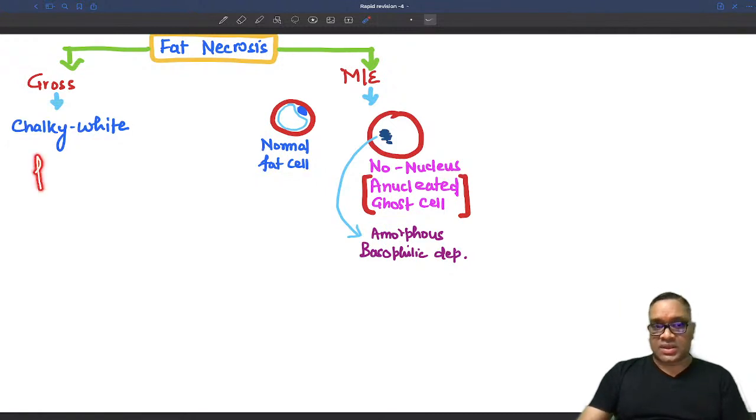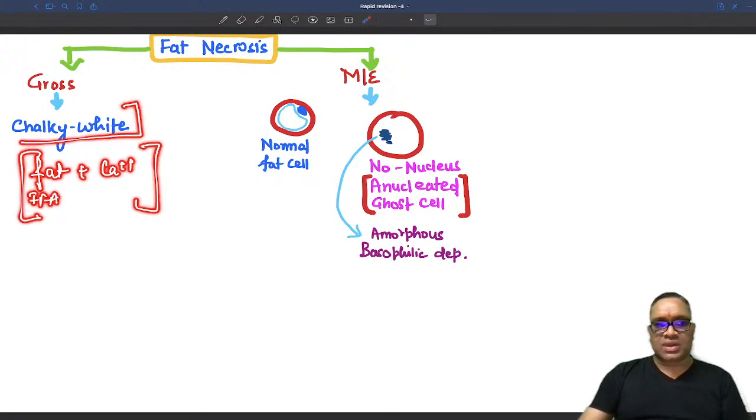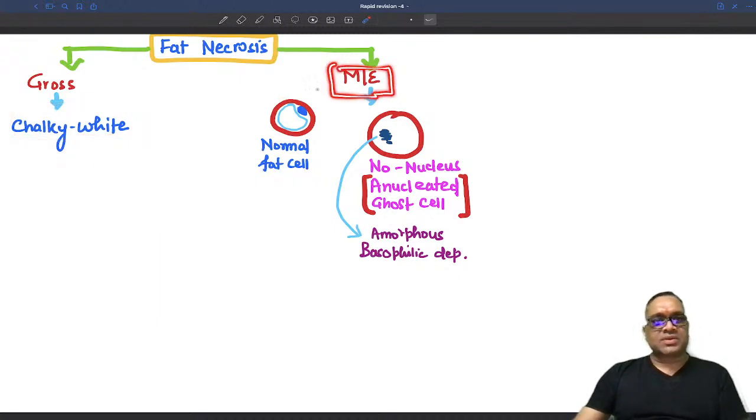Please remember, because here the free fatty acid will combine with the calcium, and this combination is going to give rise to the chalky white appearance, right? So the chalky white appearance is because of fat and calcium, right? Is it clear? And on microscopic examination of fat necrosis, you have to identify the normal fat cell. Normal fat cells will have eccentric nuclei, and the fat-filled vacuole pushes them to the periphery. You can see this is the fat-filled vacuole which is pushing the nuclei to the periphery, right? So that is the normal fat cell.